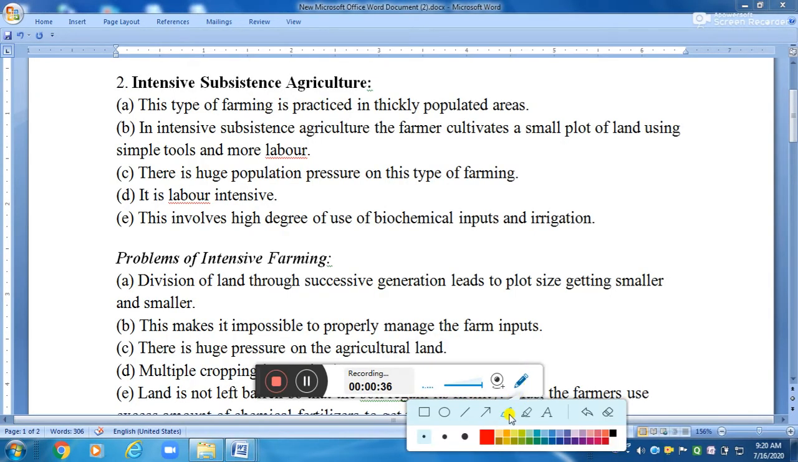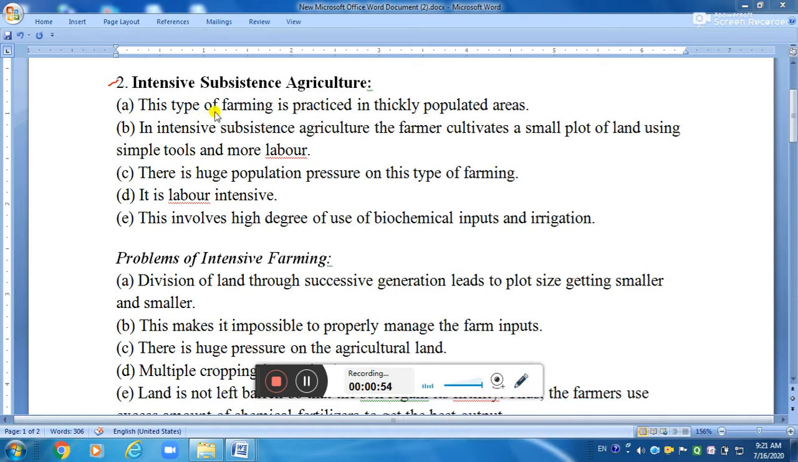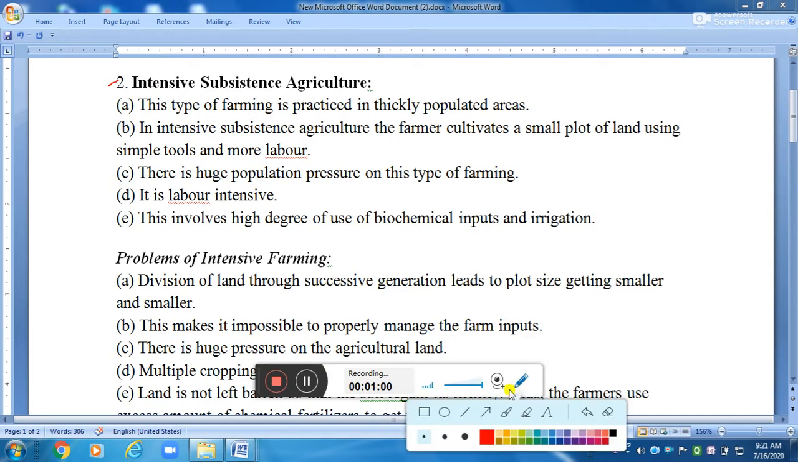This type of farming is practiced in areas of high population pressure on land. For example, in India, generally it is practiced in the northern plains. The northern plains of India are highly populated areas of India. In intensive subsistence agriculture, the farmer cultivates a small plot of land using simple tools and more labor.